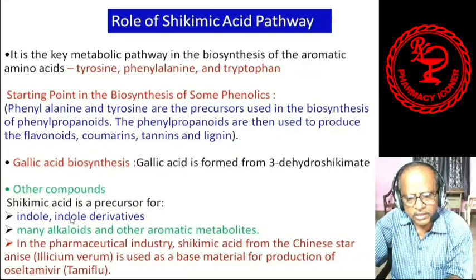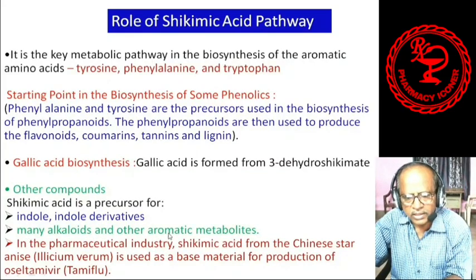Indole alkaloids are there, like Rauwolfia, etc. Many alkaloids and other aromatic metabolites are also formed by the shikimic acid pathway. In the pharmaceutical industry, the shikimic acid from Chinese star anise, Illicium verum, is used as a base material for the production of oseltamivir, that is Tamiflu.